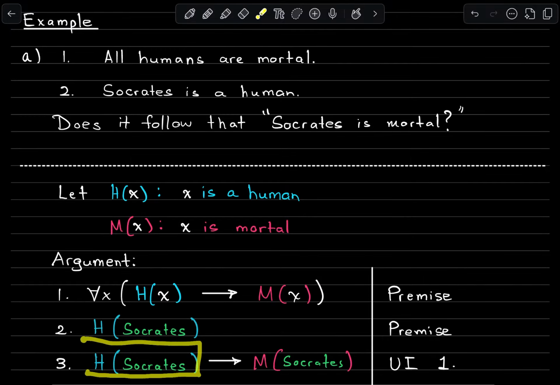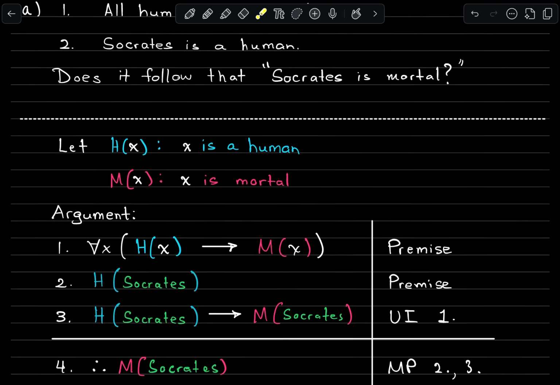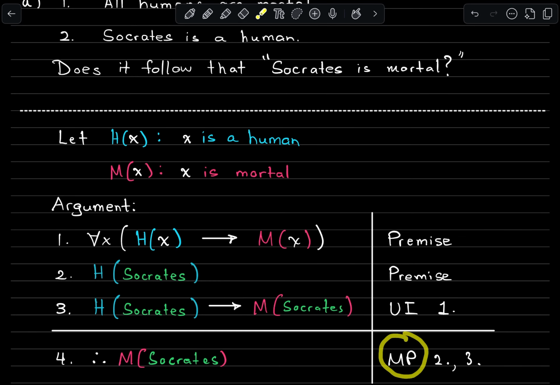So we can say, well, if Socrates is a human, then Socrates is mortal. Then we already know from premise 2 that Socrates is a human. So finally, we can just use modus ponens on 2 and 3 and conclude that Socrates must be mortal.